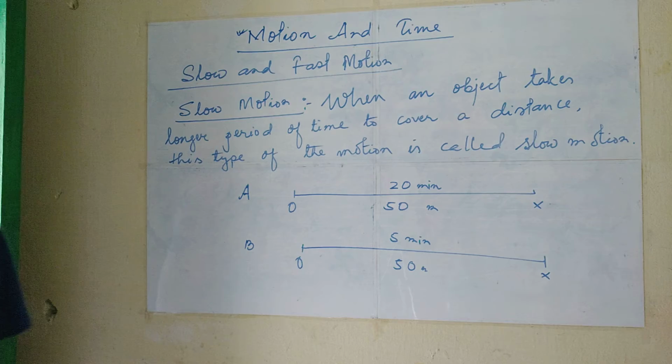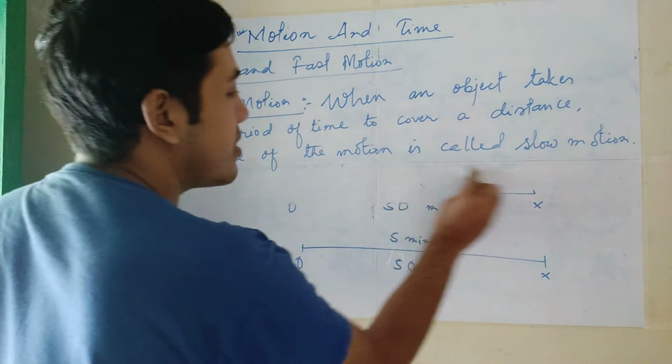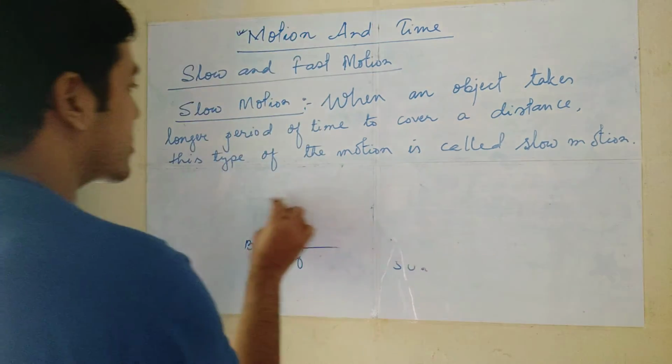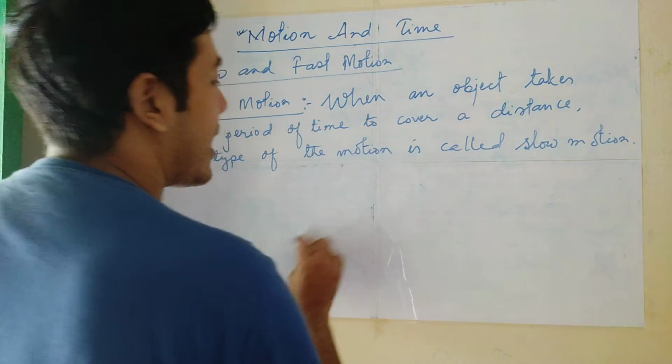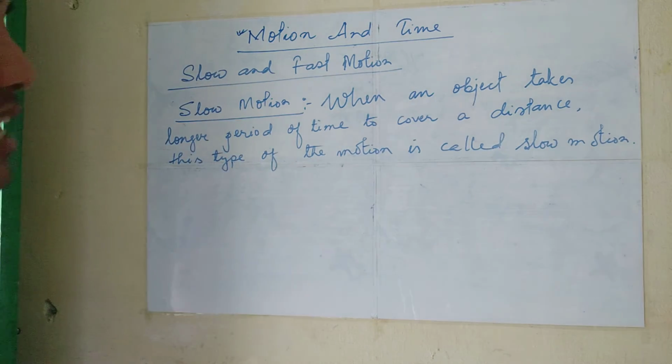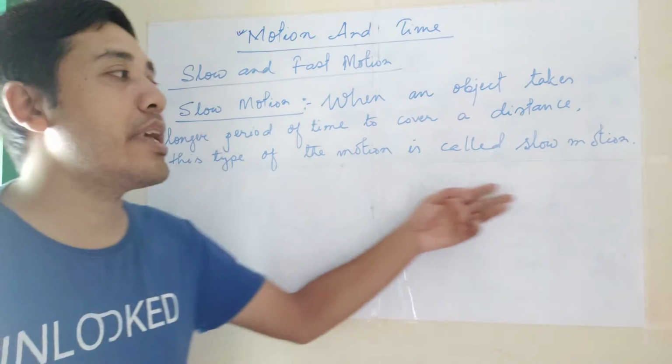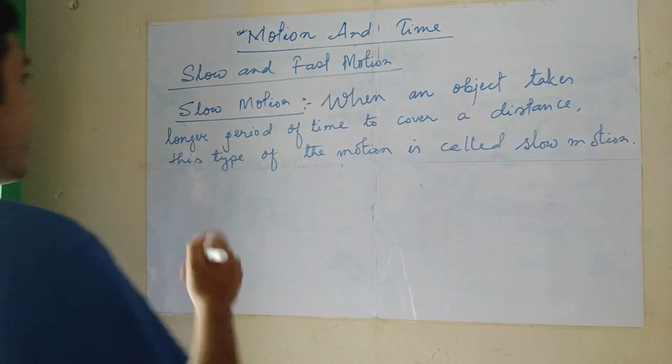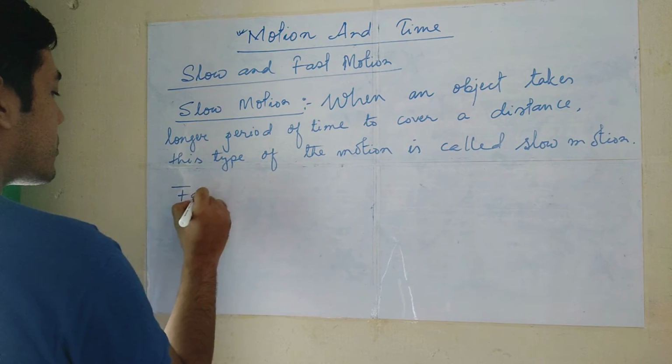Now look here, in slow motion, I am giving the definition: when an object takes a longer period of time to cover a distance, this type of motion is known as slow motion. Next is fast motion.